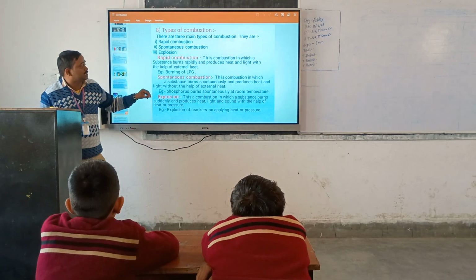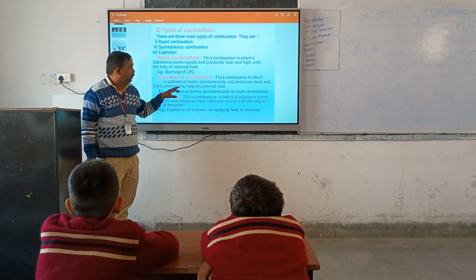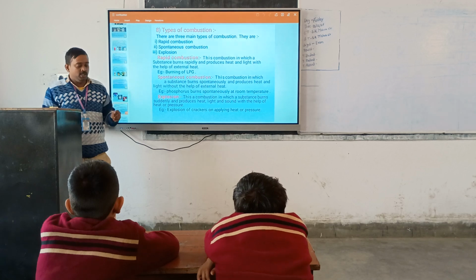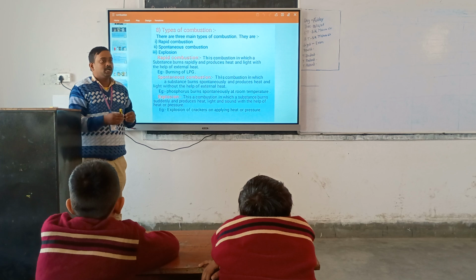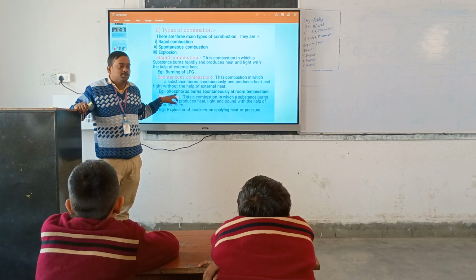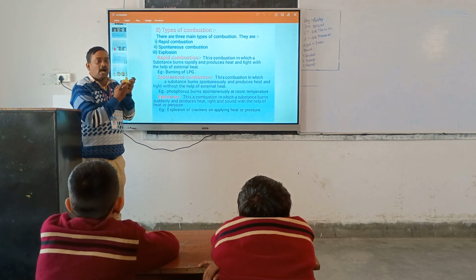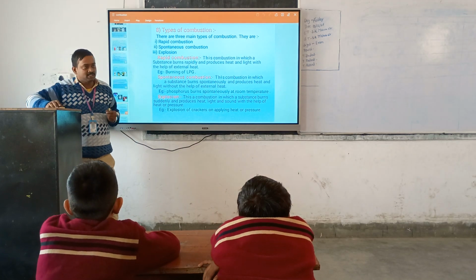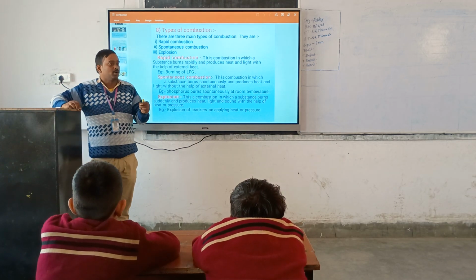After that, spontaneous. This is the combustion in which a substance burns spontaneously and produces heat without the help of an external source. This is the combustion in which there is no need to give heat. It connects with oxygen and gives heat and light. Like phosphorus. This is red phosphorus. Another is white phosphorus. When white phosphorus comes in contact with oxygen, it gives light and heat. Okay, the magician uses white phosphorus.